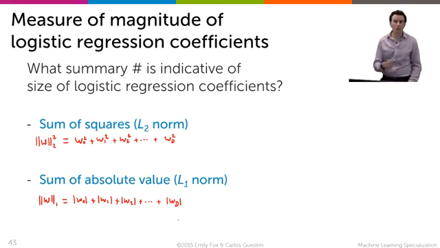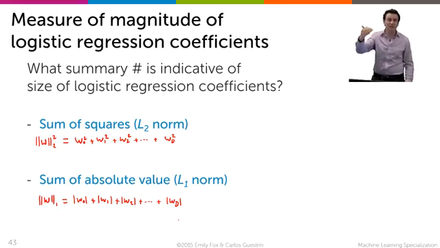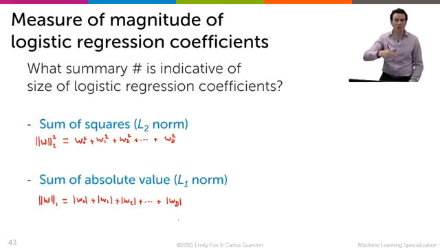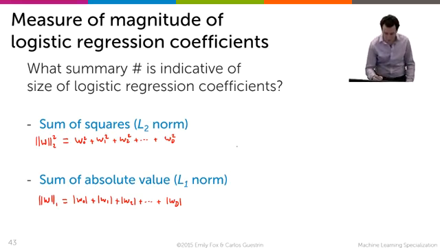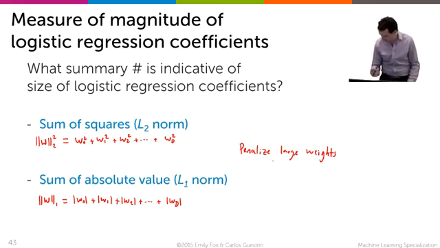The main reason we take the square or the absolute value is that we want to make sure to penalize highly positive numbers and highly negative numbers in the same way. So by doing this squaring or absolute value, we make the output positive. And we want to make these norms as low as possible. So both of these approaches are going to penalize large weights. Actually, I should say penalize large coefficients.